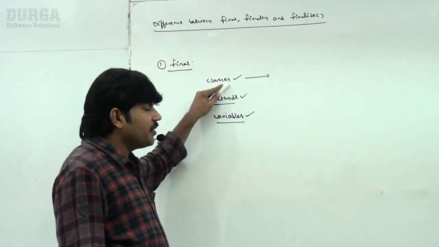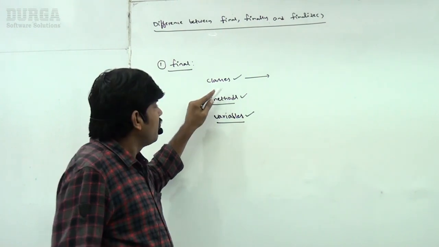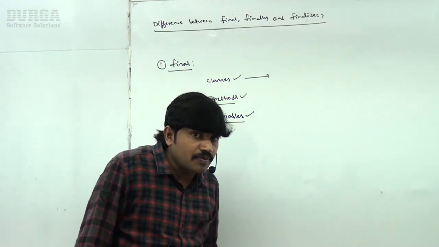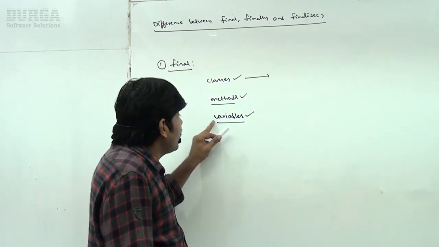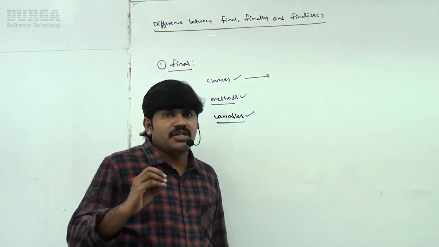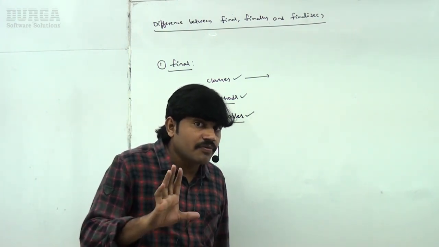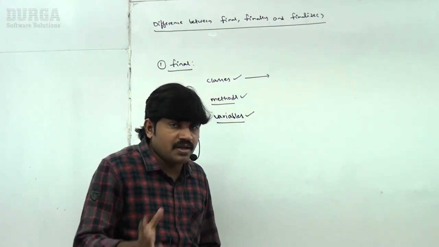So final class means we can't create a child class, final method means we can't override, and final variable means we can't change its value. This is about final, which I covered clearly in the modifiers concept.